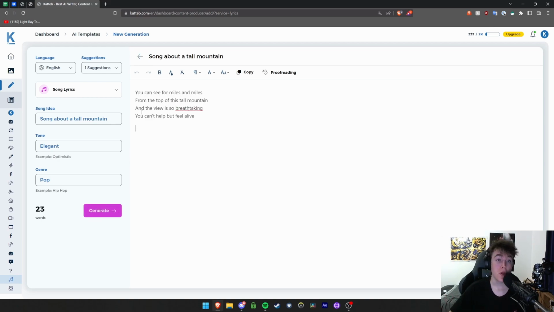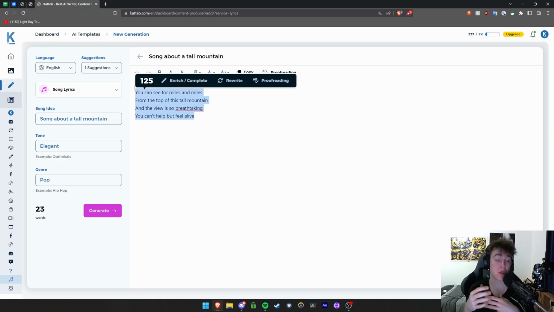There we are. And when we put generate, it will give us a few lyrics for a song that might come up. You can see for miles and miles from the top of this tall mountain. The view is so breathtaking you can't help but feel alive. And what it will give you, of course, it won't give you an entire song, but it will give you some ideas to base your song around. So you've got this one here.